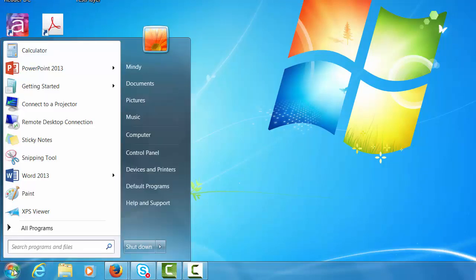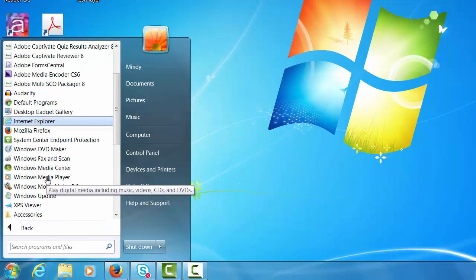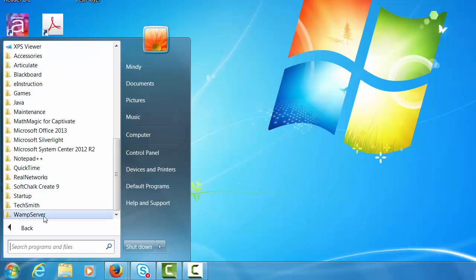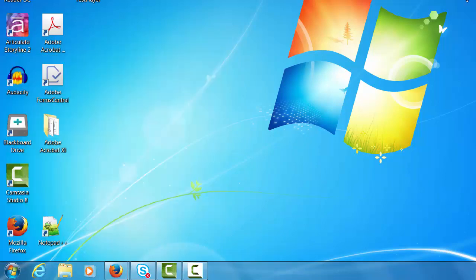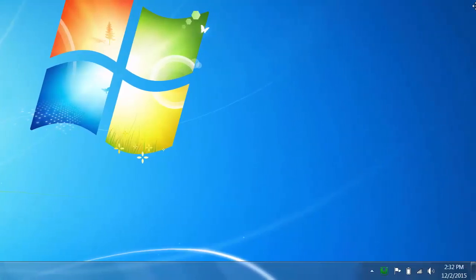After you install the WAMP server, you can launch the application as you would any other Windows application. Click the Start button on the taskbar, select Programs, and you may have to scroll down, select the WAMP server folder and click Start WAMP Server. The WAMP server icon appears in the system tray on the taskbar. If you hover over the icon, you will notice the tooltip displays WAMP server, server offline.